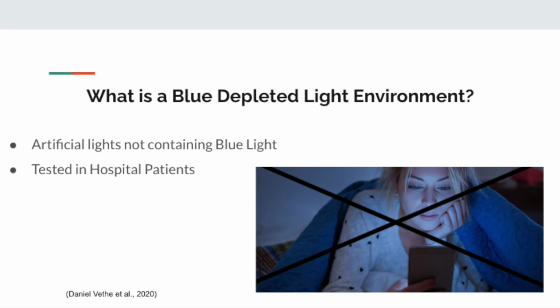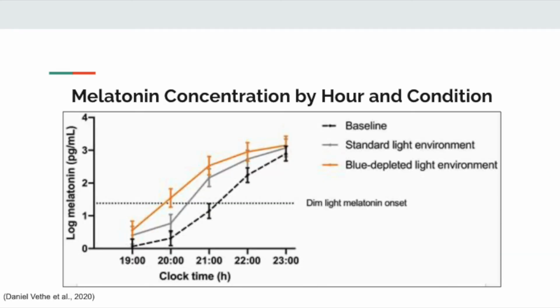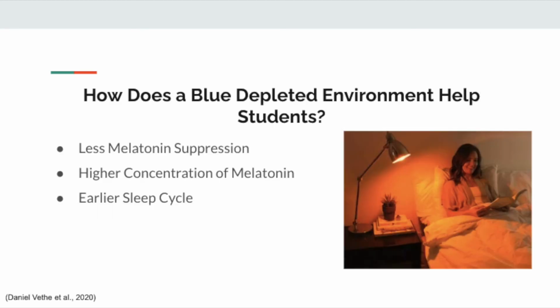The graph now shows that melatonin concentration was significantly higher when participants resided in the blue depleted environment compared to the standard light environment. Furthermore, melatonin suppression was significantly lower in the blue depleted environment compared to the standard light environment, 18 versus 45%. Living in a blue light depleted environment at night can help students advance circadian rhythms, allowing the students to fall asleep easier. Higher concentration of melatonin will advance circadian rhythms in students.